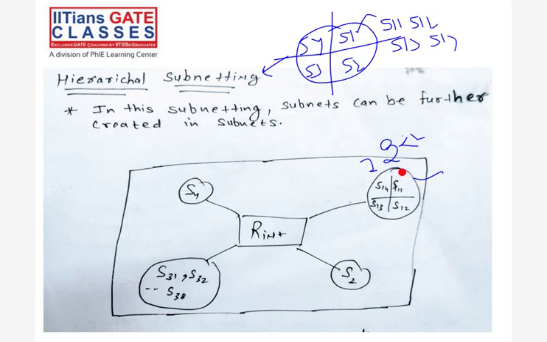Means S1: 2 raised to power 20. S11: 2 raised to power 20. S12: 2 raised to power 20. For S13, 2 raised to power 20 IP addresses are possible. Okay, the first IP address is given for the subnet ID, and the last IP address is given for the broadcast ID, right? So the number of host addresses possible is 2 raised to power 20 minus 2, but the total number of IP addresses is 2 raised to power 20, right?